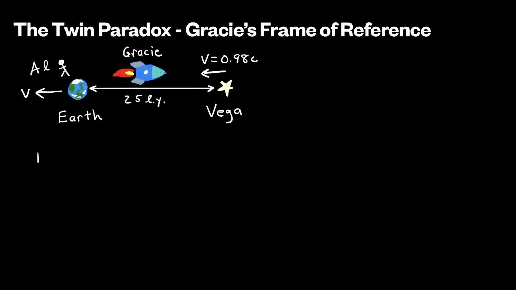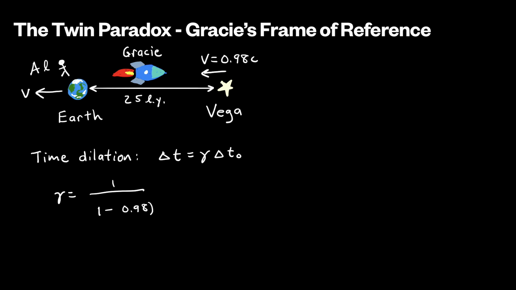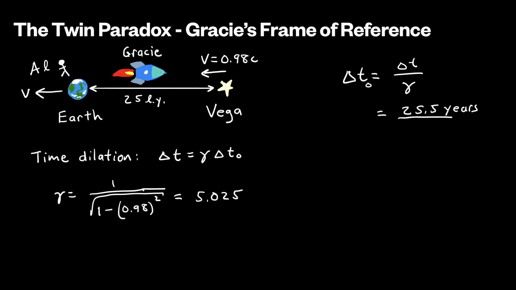The time dilation equation is delta T equals gamma T naught, where we calculate gamma as 1 over the square root of 1 minus v squared over c squared. This works out to be 5.025 in this case. Solving for delta T naught and plugging in delta T equals 25.5 years, which is the time measured by Al, and gamma equals 5.025, we find delta T naught is 5.07 years.